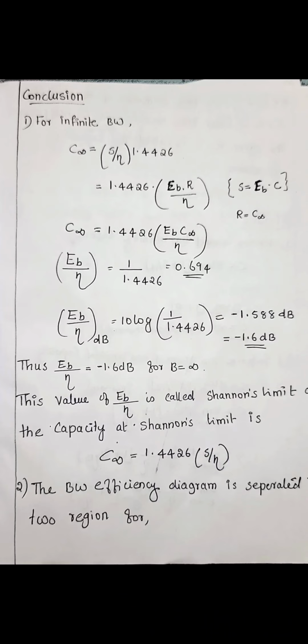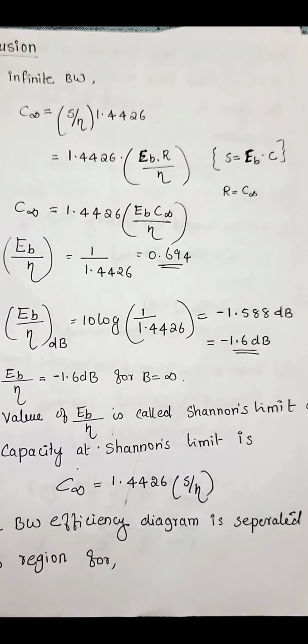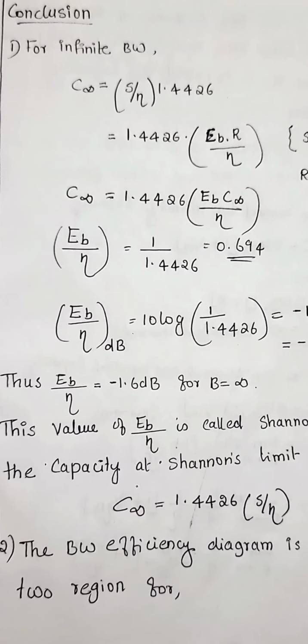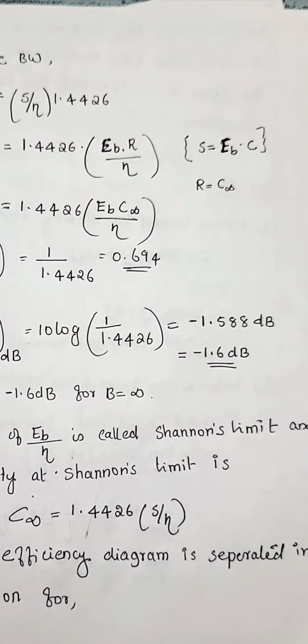So this is the first conclusion we are reaching in the Shannon limit. That is, at infinite bandwidth, we have a maximum capacity of 1.4426 into S by eta, and also at infinite bandwidth, we have a Shannon limit, EB by eta equal to minus 1.6 dB in dB. This is the first conclusion.